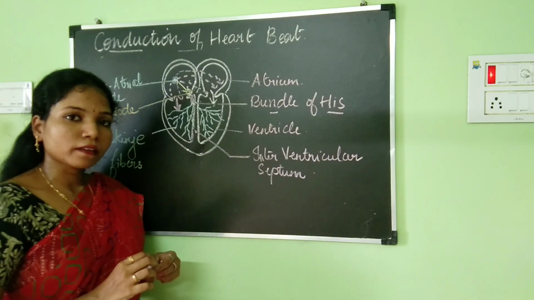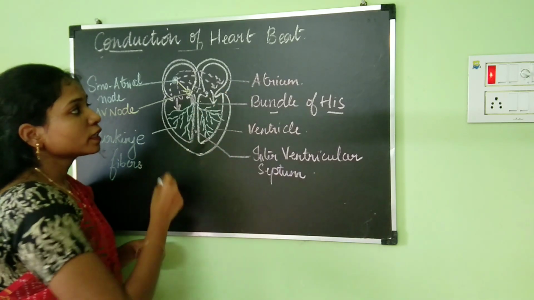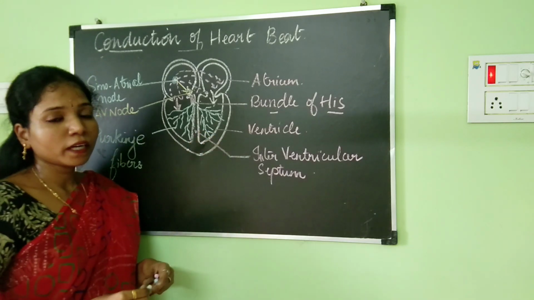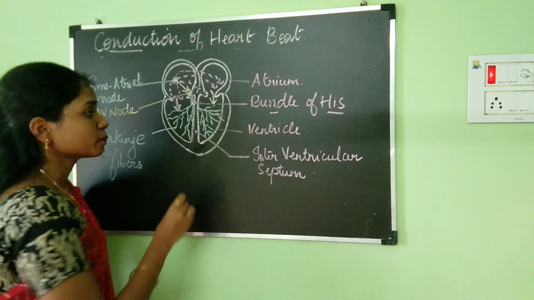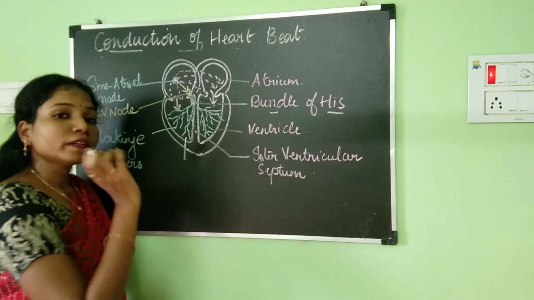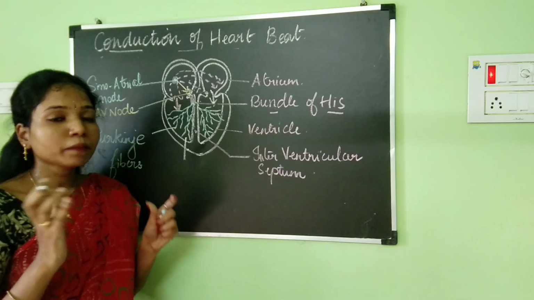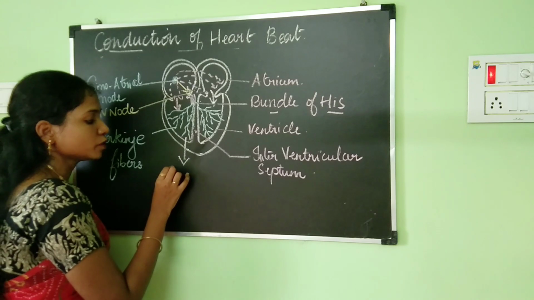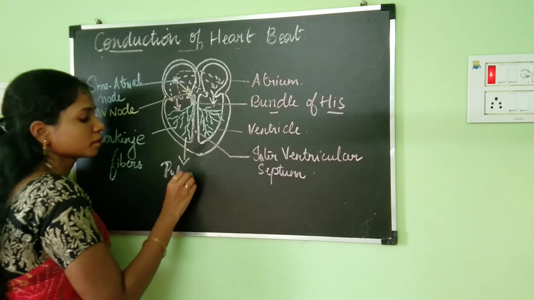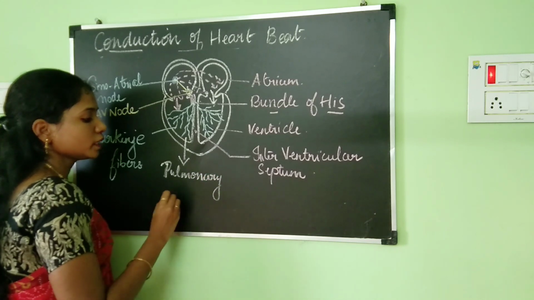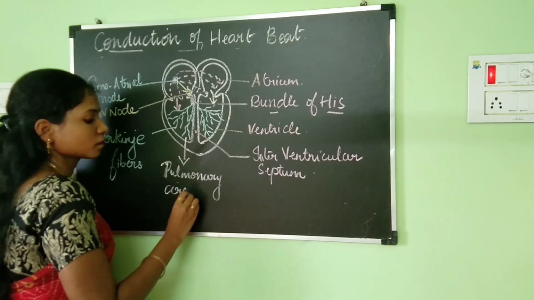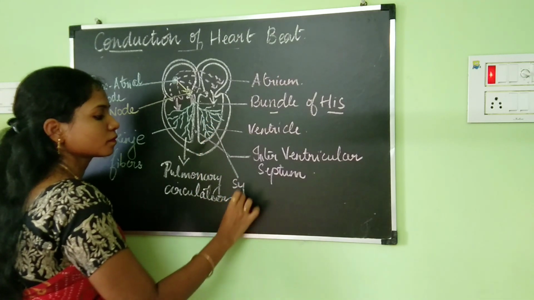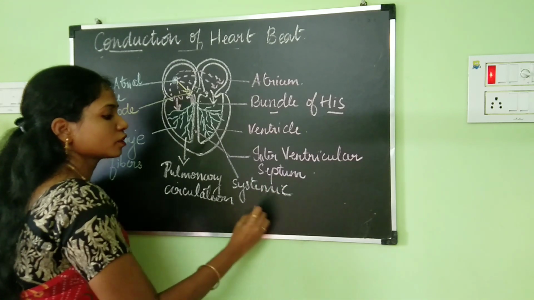So when the ventricles contract, where will the blood go? I said when the auricles contract, the blood is going to be pushed into the ventricles. So if the ventricles are going to be contracting, then where will the blood be pushed into? Now listen carefully. When the ventricles contract, actually the ventricles will contract simultaneously. So when the ventricles contract, the blood will go into the pulmonary circulation and into the systemic circulation.